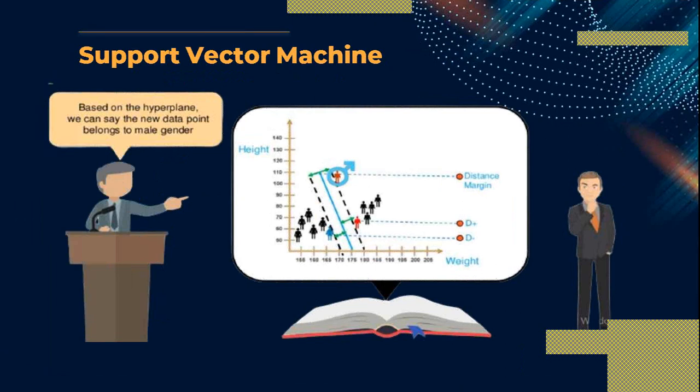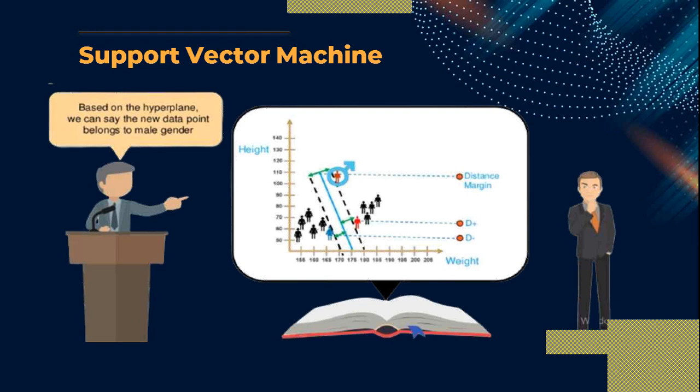Based on this hyperplane, we can say the new data point belongs to the male gender. This hyperplane is correctly placed because the distances D plus and D minus are the same.